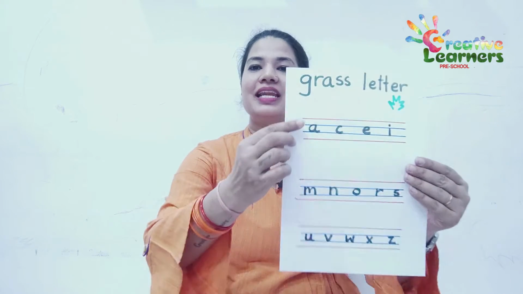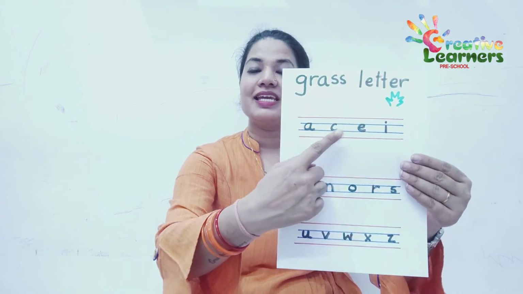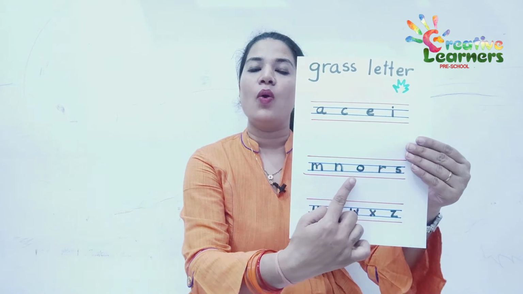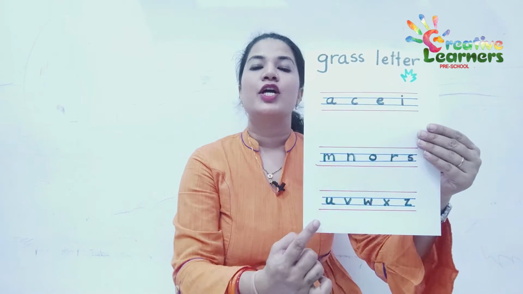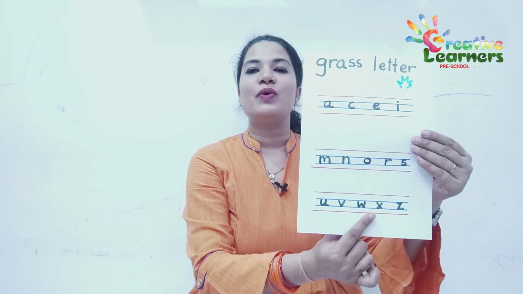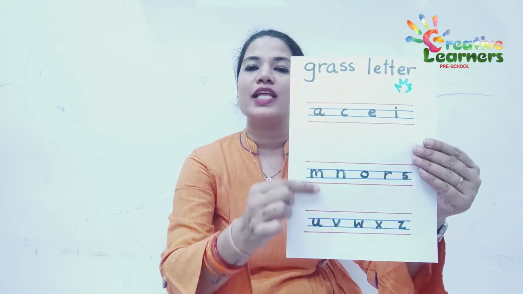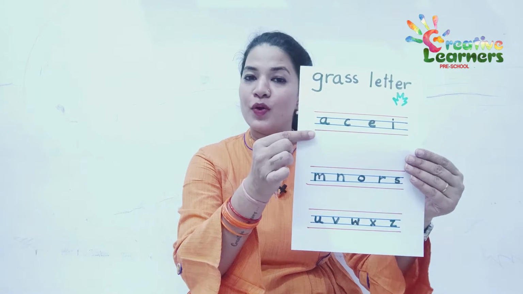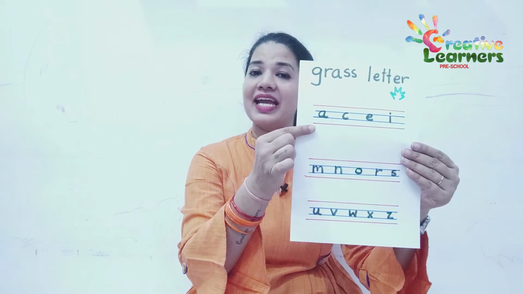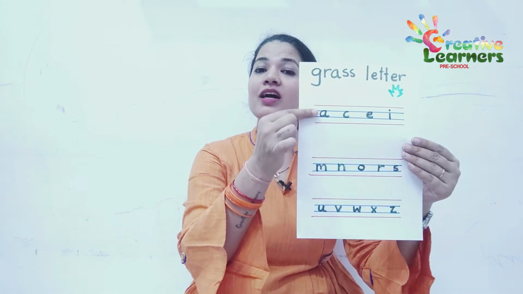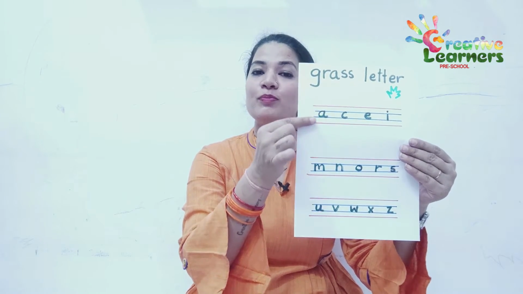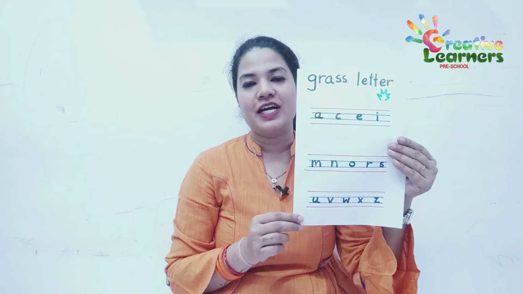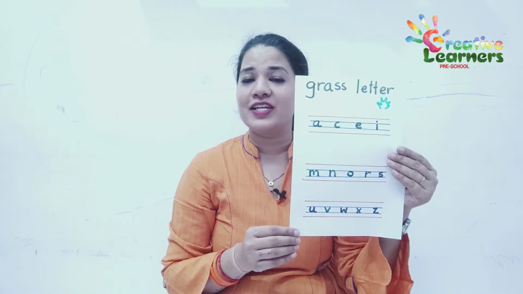For example, letter A, letter C, letter E, I, M, N, O, R, S, U, V, W, X and Z. They all are in the two blue lines. Are they touching the top red line? No. Are they touching the bottom red line? No. They are in between the two blue lines. So they are grass letters.